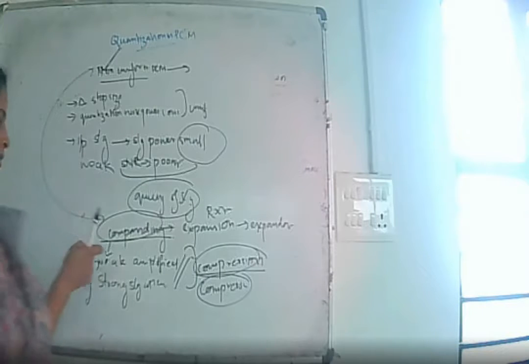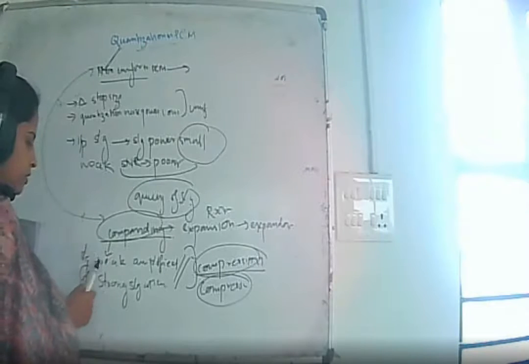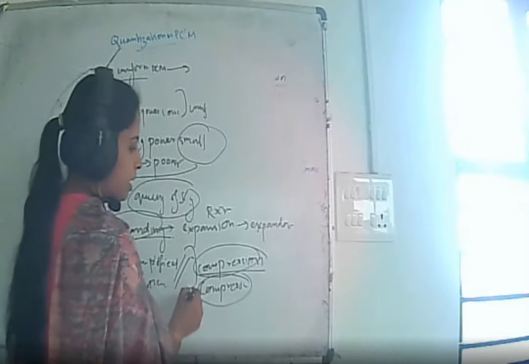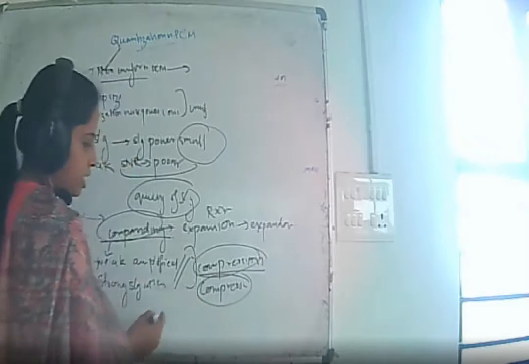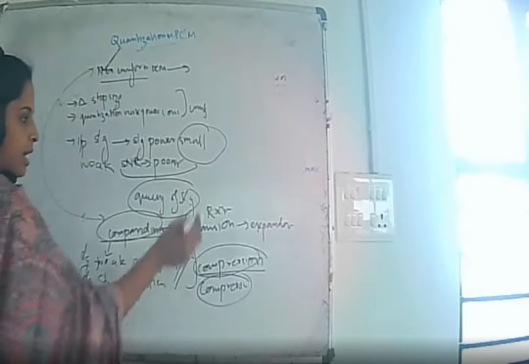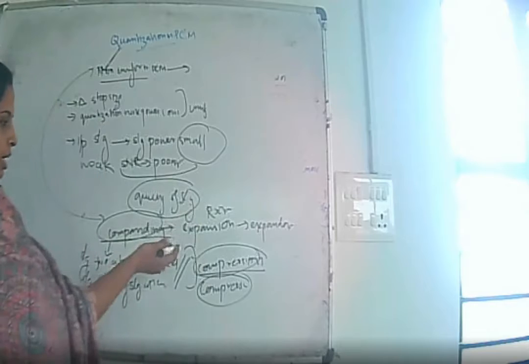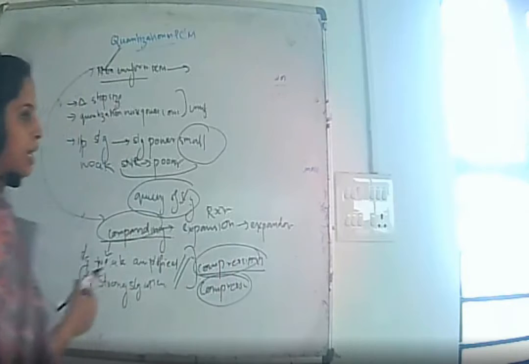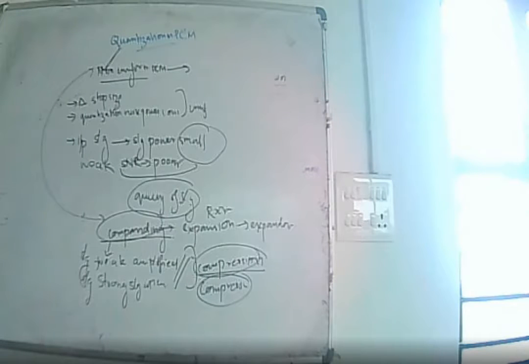So we go for compounding, in which weak signals are amplified and strong signals are attenuated. This is done by compression, and the block which performs it is the compressor. At the receiver, the direct opposite is done, which is expansion, and the block which performs it is known as the expander.